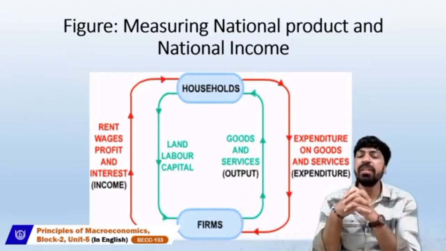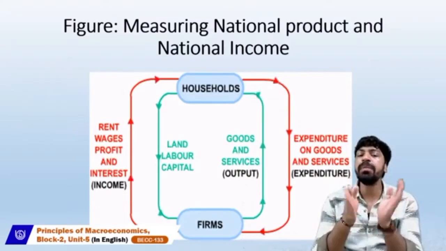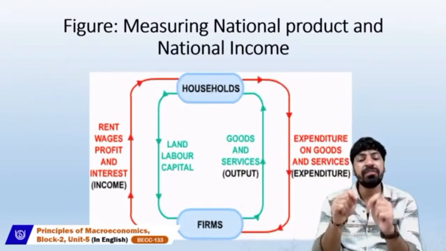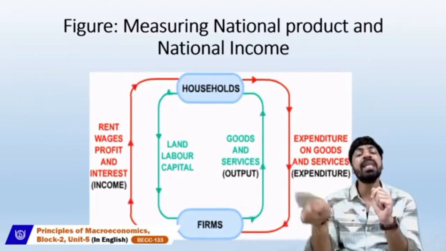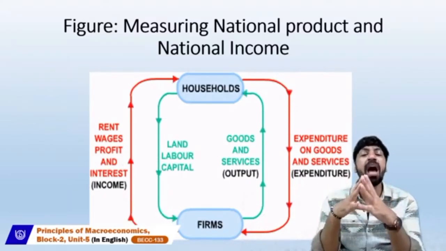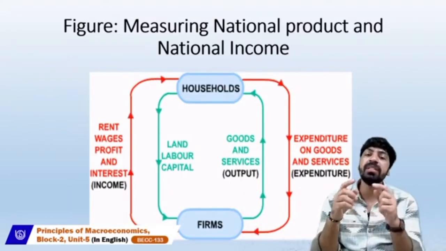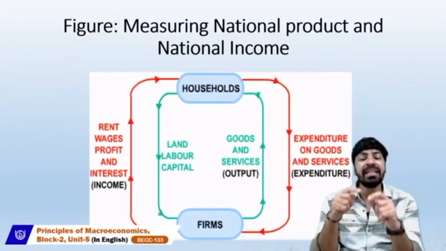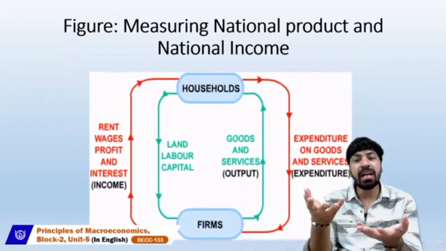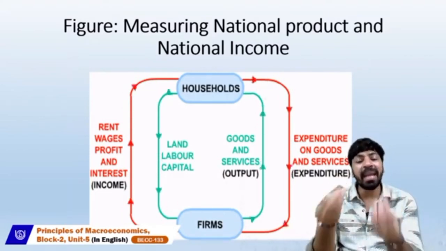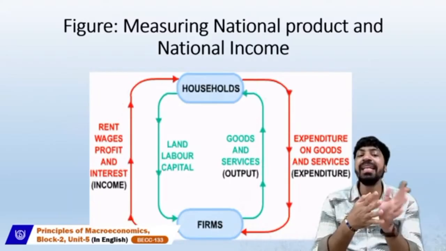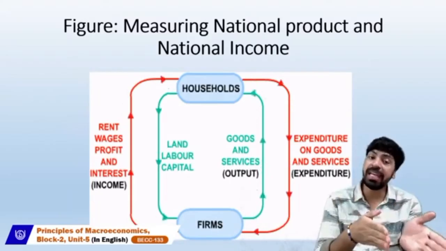For the national product, households provide the four factors of production to the firms, and firms use those factors of production to produce the final output, that is goods and services, for the household. Ultimately, the household receives income paid by the firms in the form of rent, wages, profit, and interest.